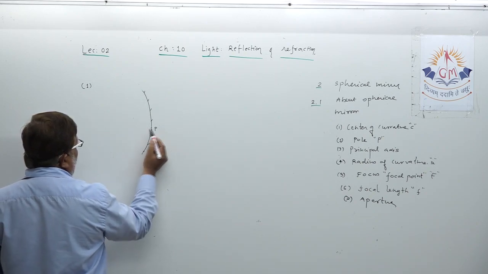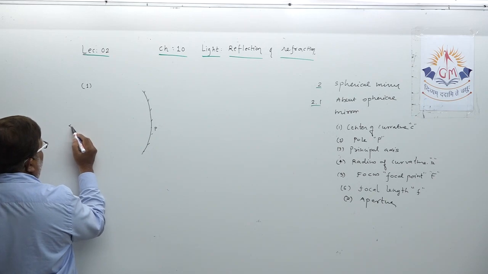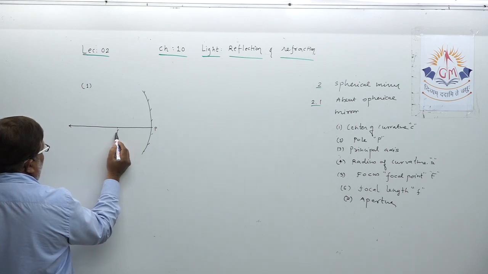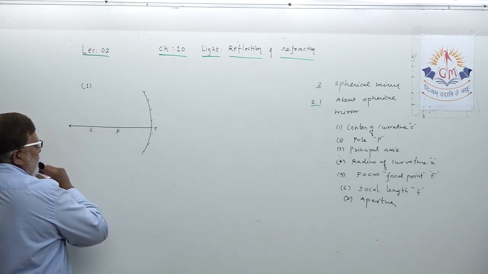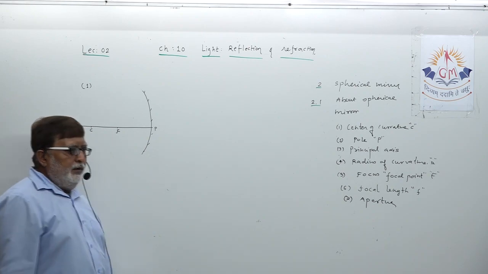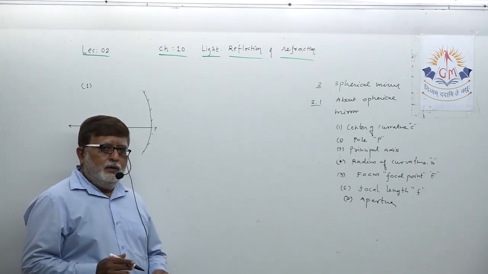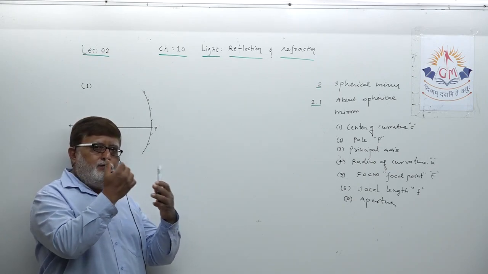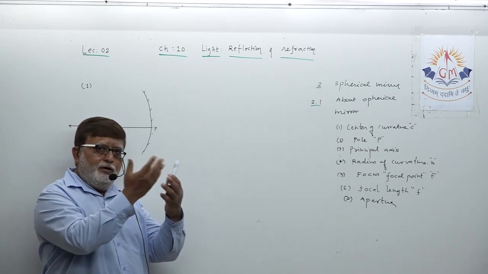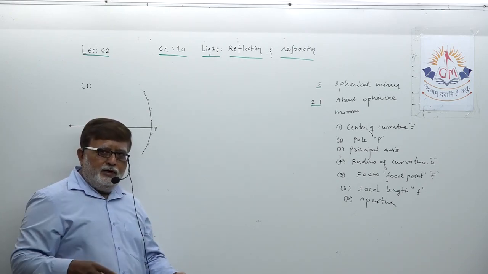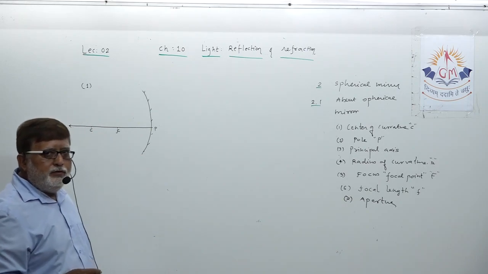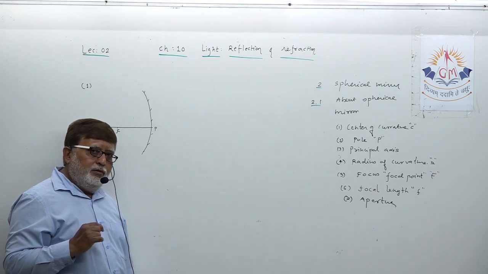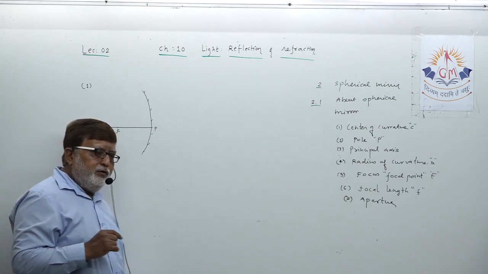Suppose this is the pole of the mirror and the principal axis passing through this. Here is the center, principal focus, and here the center of curvature. You all know, dear student, that image formation takes place only when a ray of light falls on the object, reflects and goes back on the mirror. Then and only then image formation takes place. Understand?